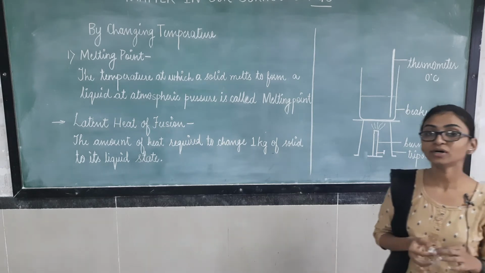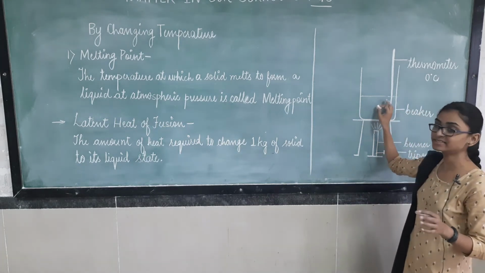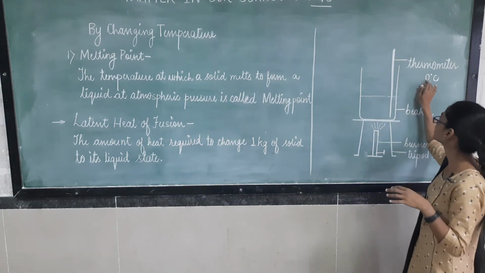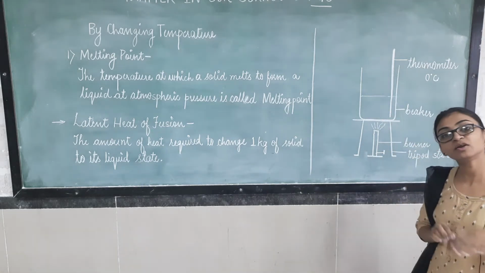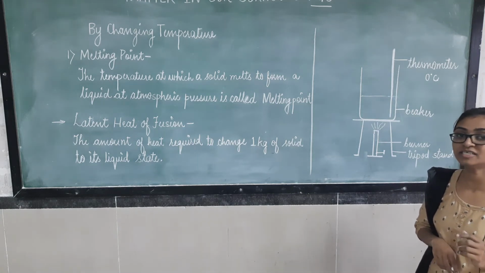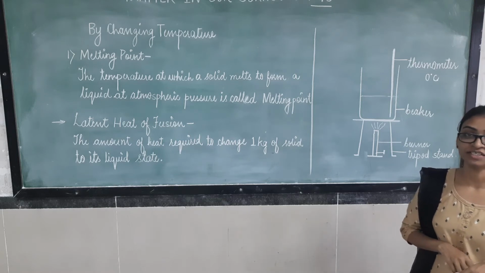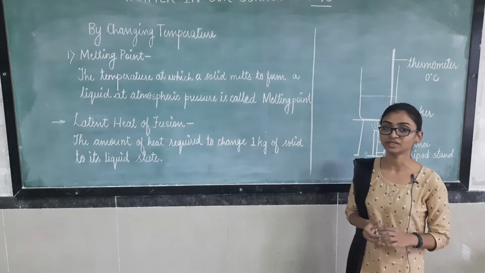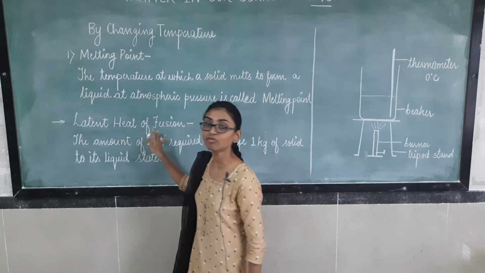So according to us the temperature needs to change, as at some point when a small amount of ice is melted, still at that time the temperature is 0 degree Celsius, and when the complete ice is melted, still also the temperature is 0 degree Celsius, right? There needs to be a change, but the temperature is not changed. So there is a reason why it is not changed. And what is that reason? That reason is latent heat of fusion.